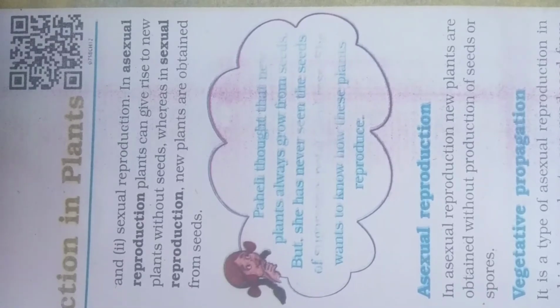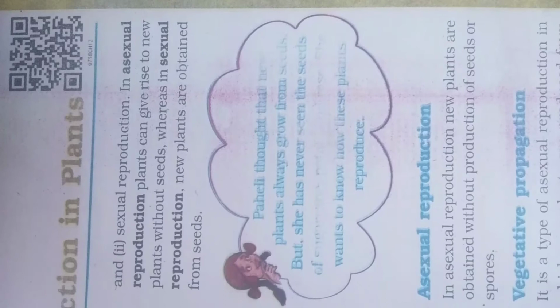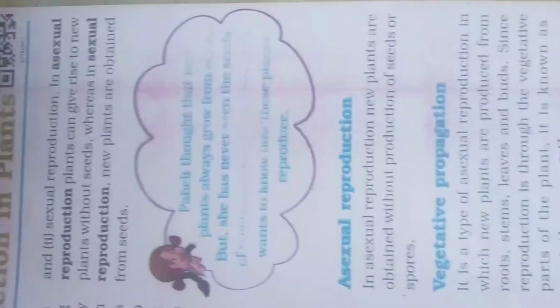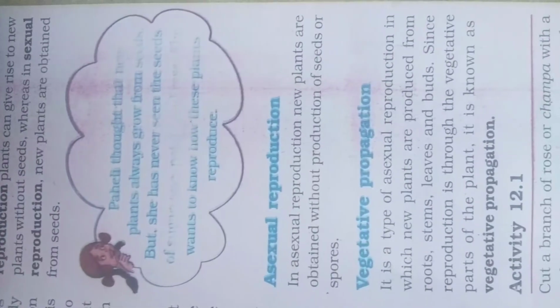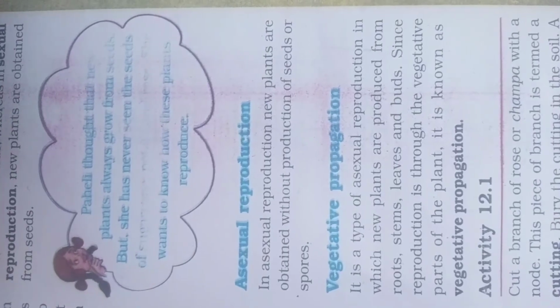In asexual reproduction, without seed, the plant can give rise to a new one. Whereas in sexual reproduction, new plants are obtained from seed. So keep it in mind that sexual reproduction is done by seeds and asexual reproduction can be done without seeds. So see now asexual reproduction. In asexual reproduction, new plants are obtained without production of seed or spores.